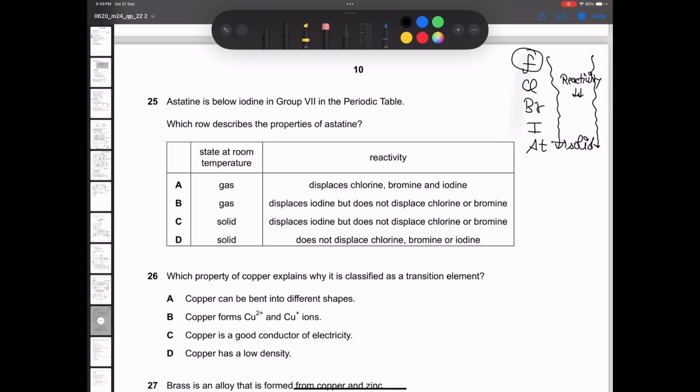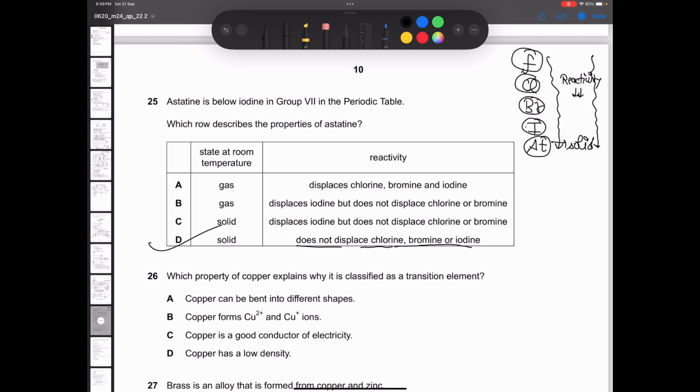Means fluorine is more reactive than chlorine, chlorine is more reactive than bromine, bromine is more reactive than iodine, and iodine is more reactive than astatine. So astatine is the least reactive. Astatine cannot displace any one of them. Answer will be D. It does not displace chlorine, bromine, iodine because they are more reactive than astatine.